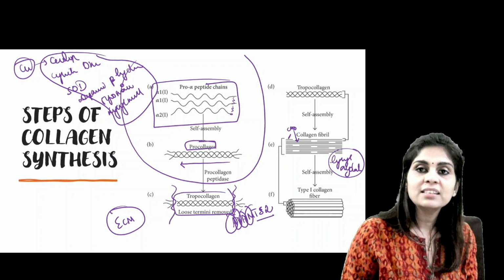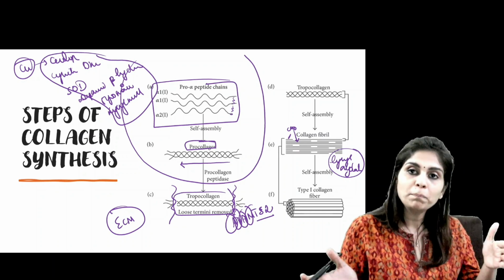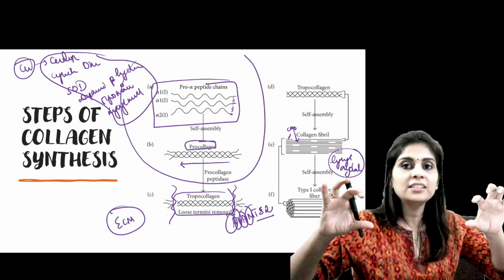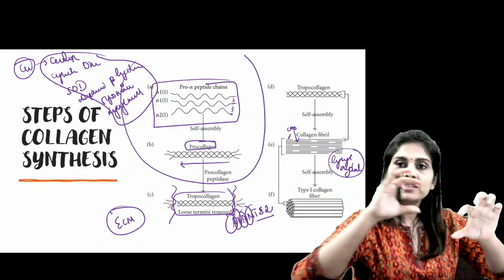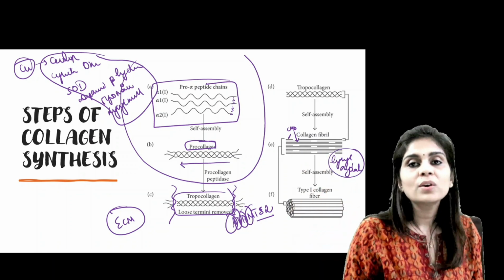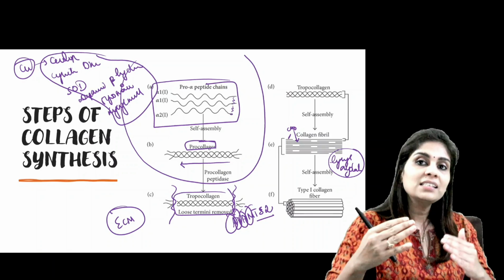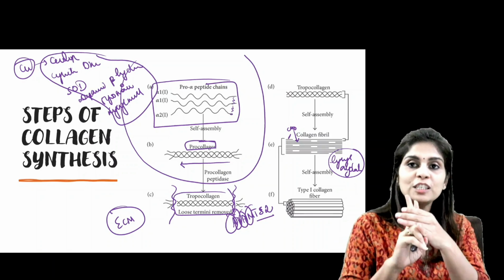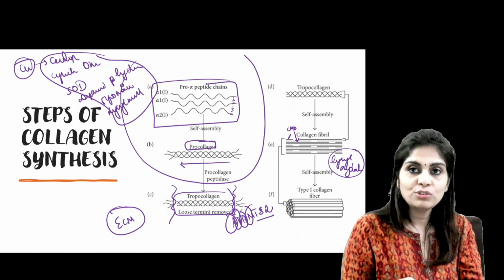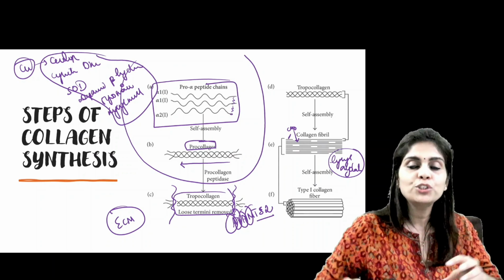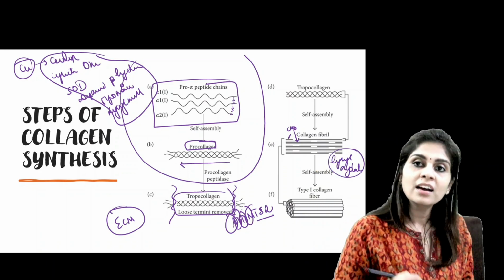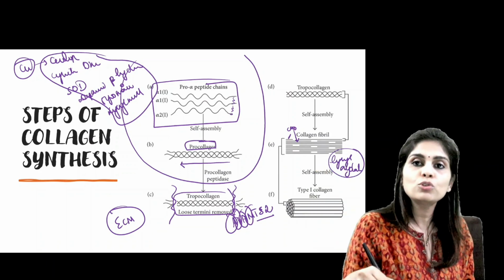So lysyl oxidase helps in cross-linkage formation between tropocollagen fibrils, and that helps in formation of one collagen microfibril, and multiple such collagen microfibrils will finally form a collagen fiber. So I want you to know that extracellular processing involves just 2 steps. The first step is catalyzed by ADAMTS2 or procollagen peptidase, which removes the non-helical N-terminal and C-terminal ends, converting procollagen to tropocollagen.